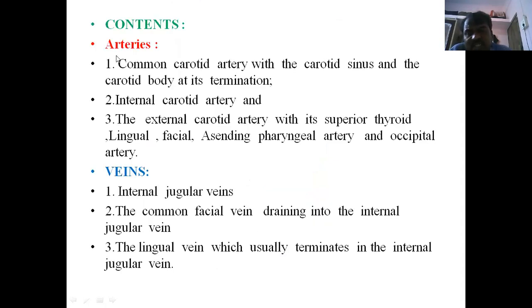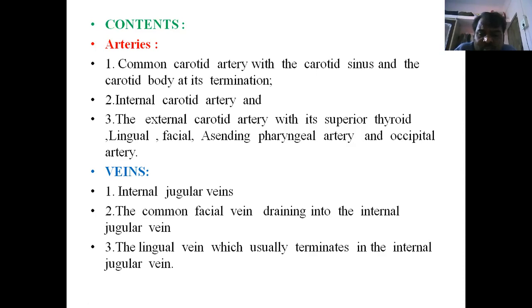So what are the contents? The arteries here are mainly the common carotid. It divides into the internal and external carotid arteries, and we also identify the external carotid artery branches here. These are the superior thyroid artery, lingual artery, facial artery, ascending pharyngeal artery, and occipital artery. So these are the arteries present in the carotid triangle.